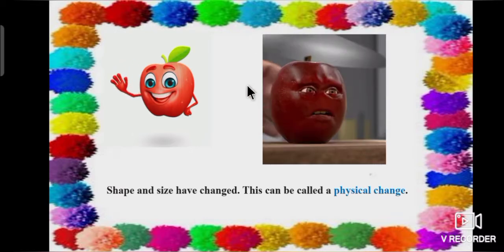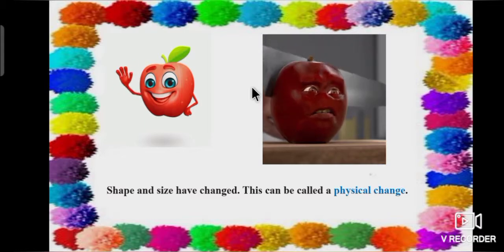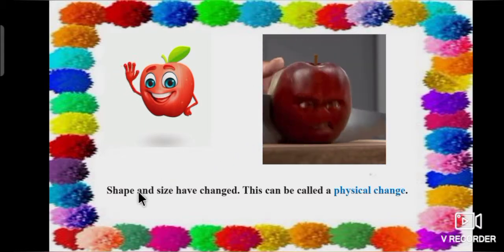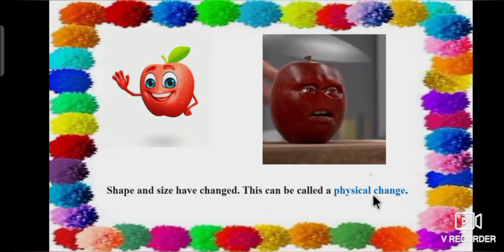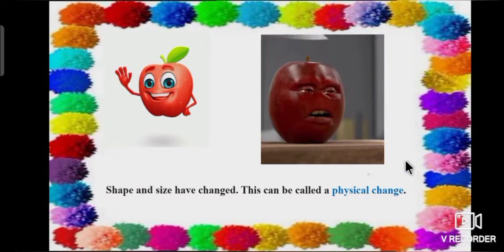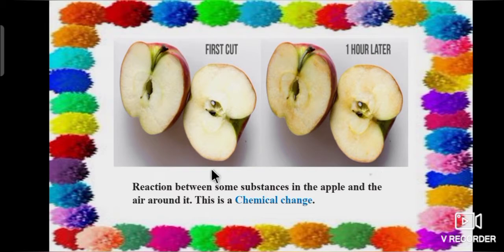Students, listen, if you are cutting the apple into 2 halves, then the shape and size has changed. This can be called a physical change. After some time, color of the apple will be changed because some substances in apple react with air. So the color is changed. This is a chemical change.